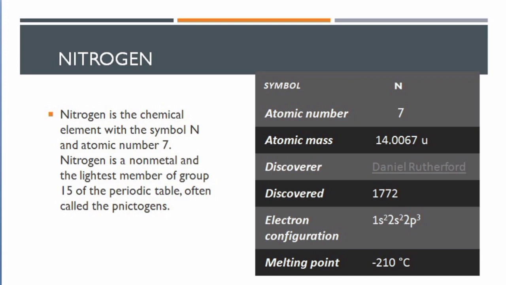Nitrogen is a non-metal because of its high electronegativity, and it is the lightest member of group 15 of the periodic table. As we know, nitrogen is a gas and the remaining members of group 15 are solids. So on that basis, nitrogen is the lightest member of group 15.